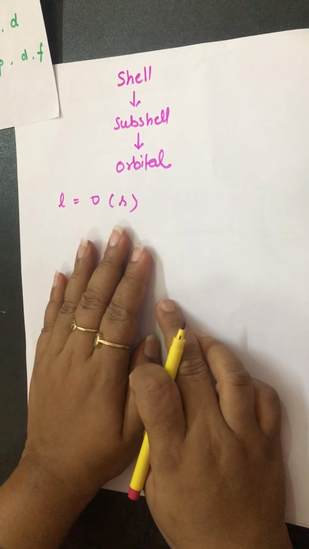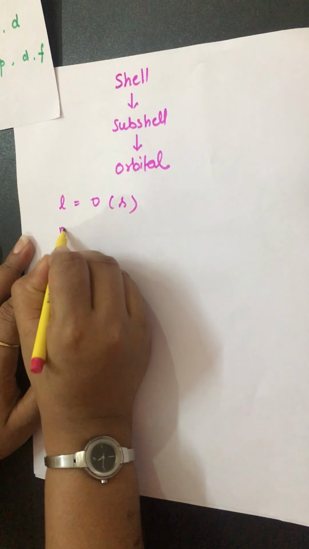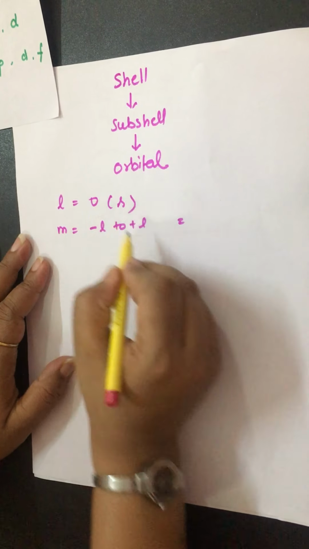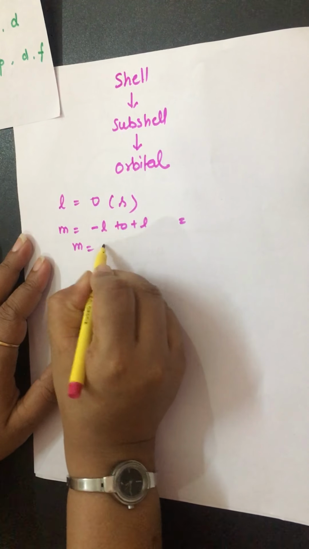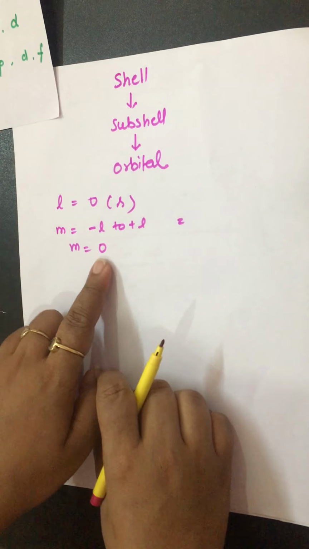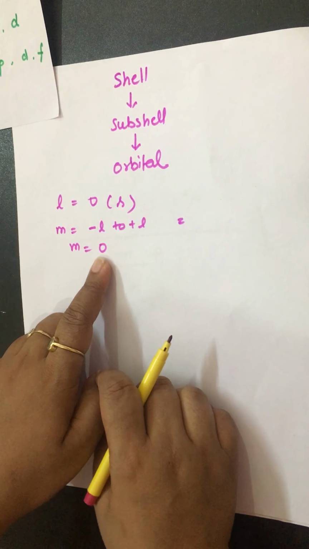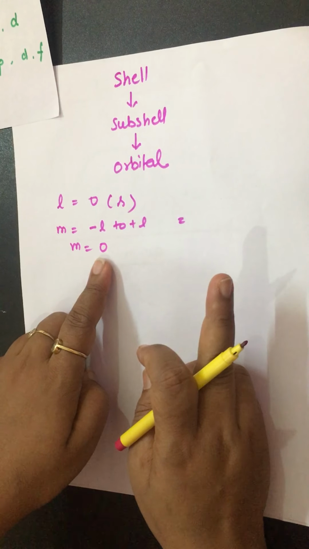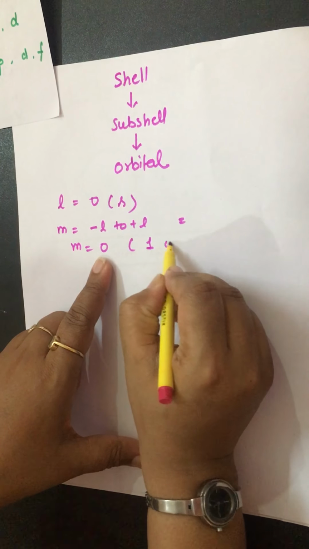So how many orbitals does the s subshell have? We can find out by applying the formula, minus L to plus L. If L value is 0, M value will also be 0. It means 0 is not nothing. 0 means it has only one orientation. Okay, it means only one orbital.